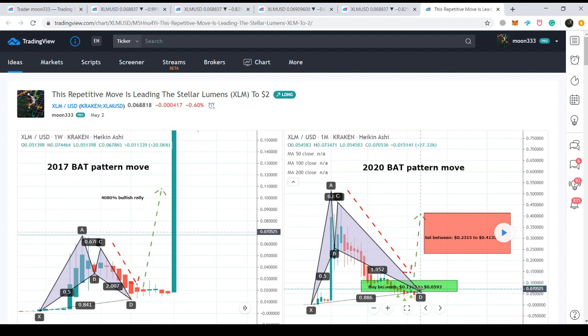But when the price action takes the bullish divergence from this potential reversal zone, as per the Fibonacci sequence of the bat pattern, it should at least enter in this area that is 0.382 to 0.786 Fibonacci retracement level that starts from 23 cents and ends up to almost 41 cents. So if the price action moves up to this area, that can be almost more than 600% profit potential trade. However, if the price action crosses up this area or breaks out this area, 0.786 Fibonacci projection of the A to D leg, then it can definitely start a more powerful bullish rally than the previous one.